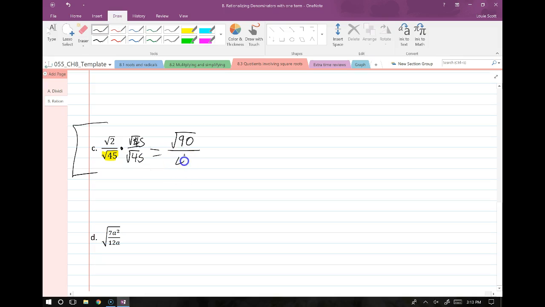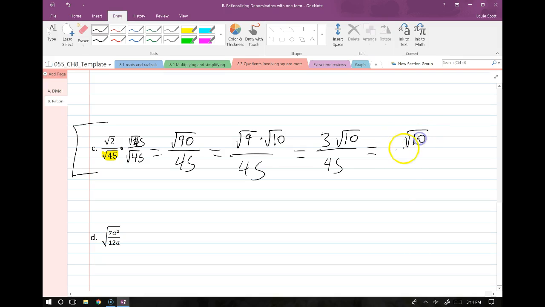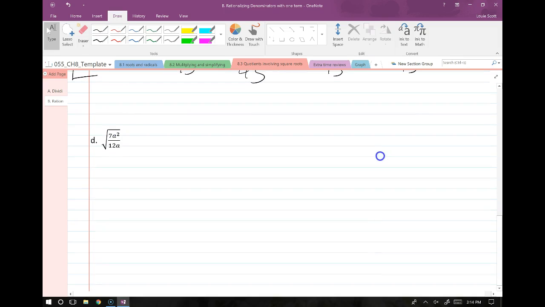Now we want to simplify root 90 a little bit, because we can pull a 9 out of 90 and 9 is a perfect square. So I'm going to write this as the square root of 9 times the square root of 10, still over 45. The square root of 9 turns into 3, and the 10 just stays as root 10. We have 3 over 45, which turns into 1 over 15. So I get root 10 over 15. And there we go.